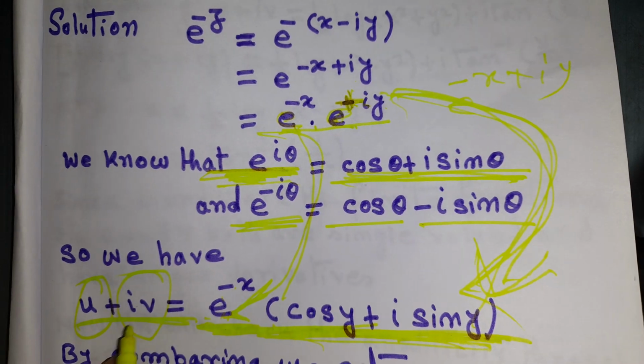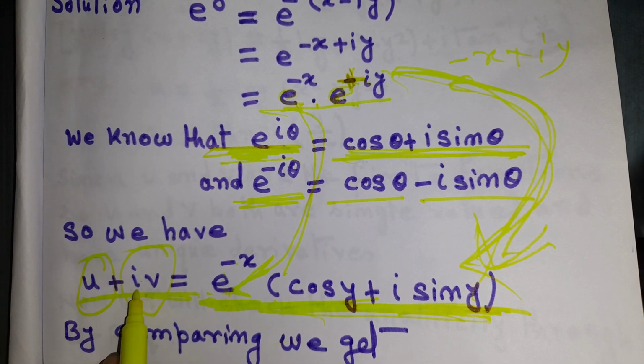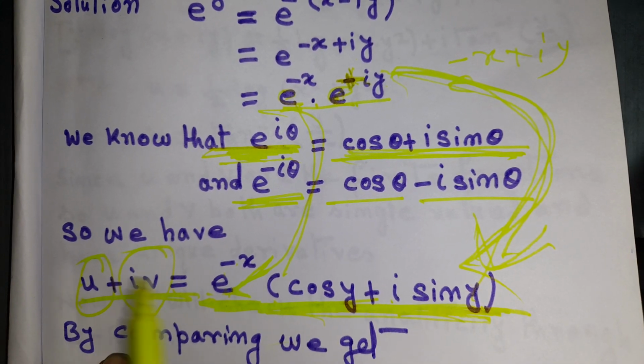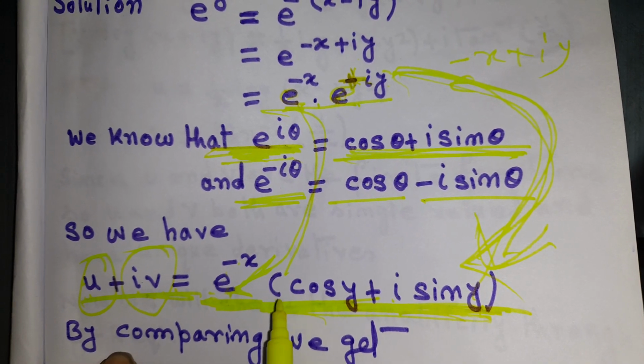If we cancel i from the left and right hand side, we have v equal to e to the power minus x sin y and u equal to e to the power minus x cos y. Correct?